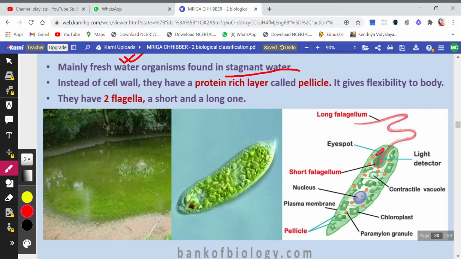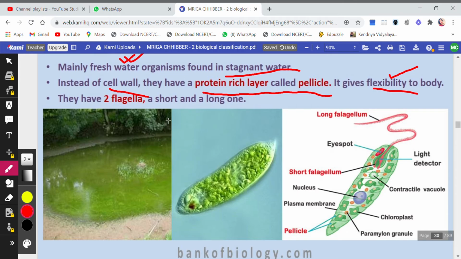Okay, instead of a cell wall, they have a protein. Now, the cell wall is actually made up of cellulose, but here the cell wall is not made up of cellulose. The cell wall is made up of a protein-rich layer called pellicle. So this gives flexibility to the body, because cell wall, you have read it in class 8 also, is very rigid. So it is not flexible. But here the cell wall is not made up of cellulose. It is made up of a protein layer called pellicle, and hence it is flexible.